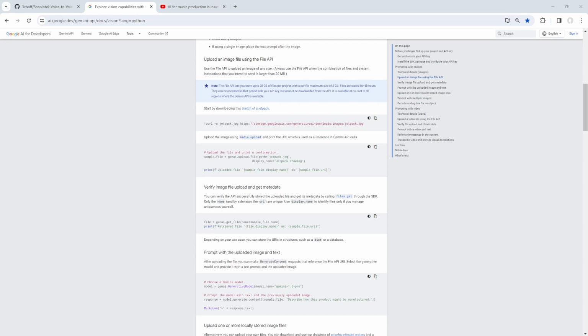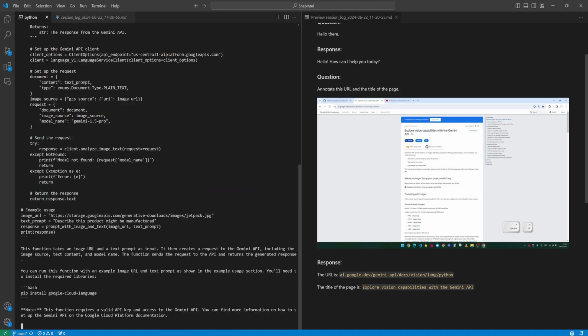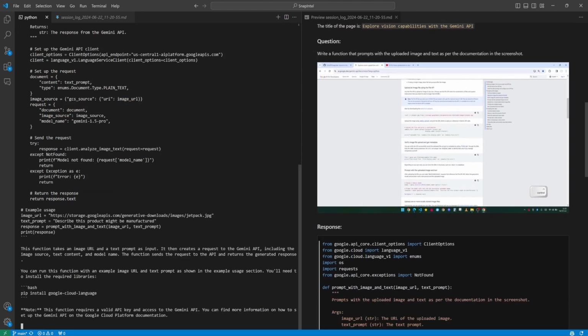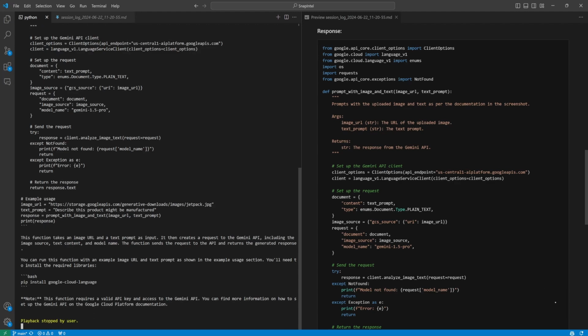Write a function that prompts with the uploaded image and text, as per the documentation in the screenshot. Python from Google.API core.Client options import client options from Google.Cloud import language_